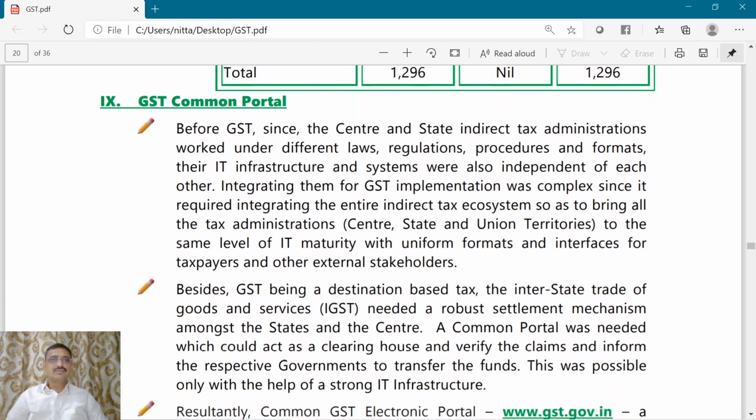Now let us proceed further. What is GST common portal?